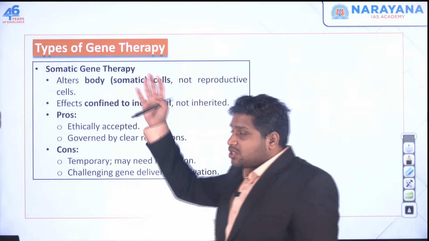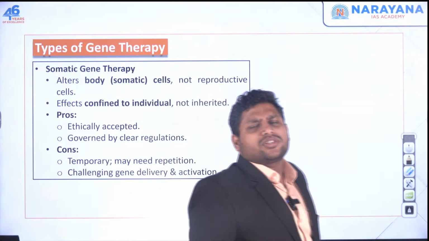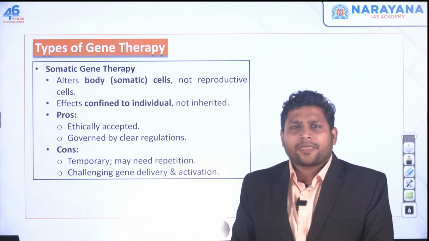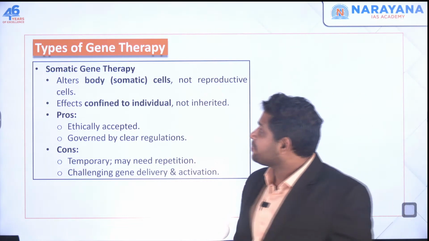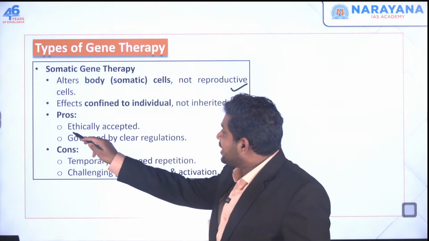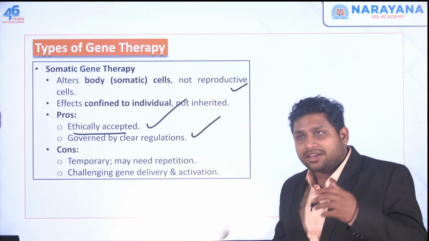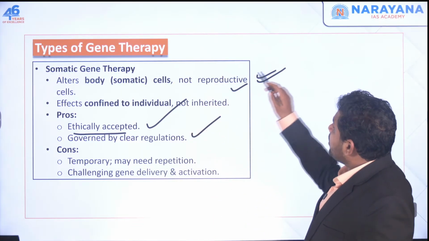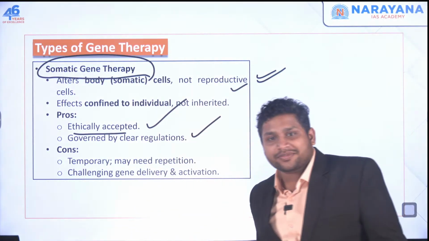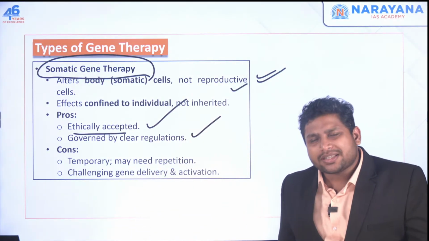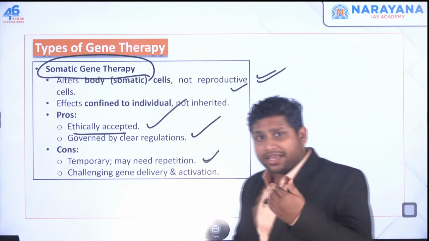Whereas if you do the same with somatic cells, well, these are the cells which are going to affect me only. So whatever you do is not going to change anything in the next generation, right? So ethically it is more or less accepted, governed by many regulations, and that's why it is being used in many countries. Okay, but the problem is it's temporary, it's just about me, and I might need to do the same thing with my next generation.